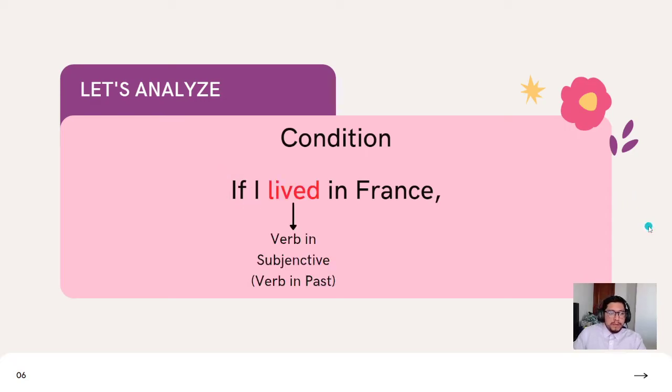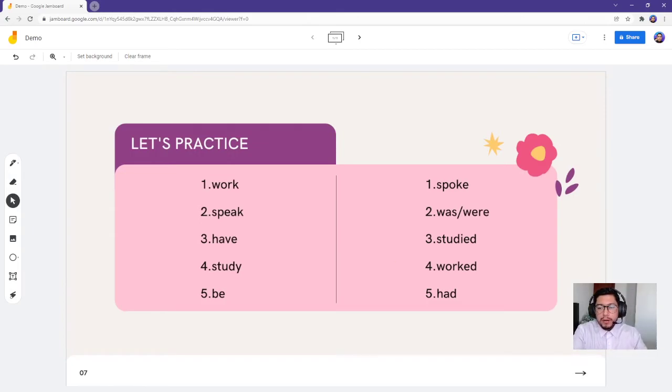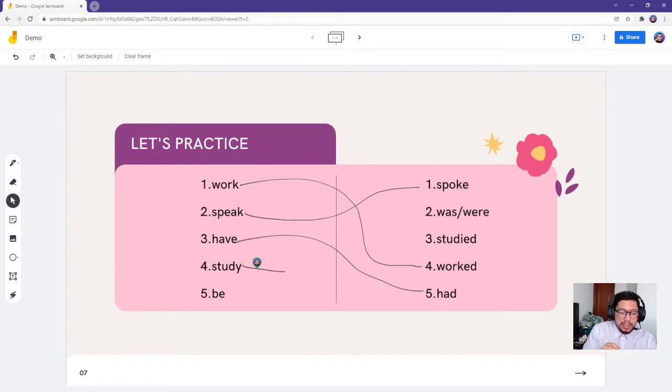Now let's focus on the verb. The verb is in subjunctive, but don't worry, that is exactly the same conjugation as the verb in past. Let's practice a little. Here we have a list of verbs that we're going to transform into the subjunctive or past form. Let's make it a little more interactive. Let me bring out my board. And there we go. We're going to connect them. So in this case, work in subjunctive or simple past is worked. Speak is going to connect with spoke, have, had, study, studied, and finally be, was, and were, depending on the subject. Now let's go back to the presentation.